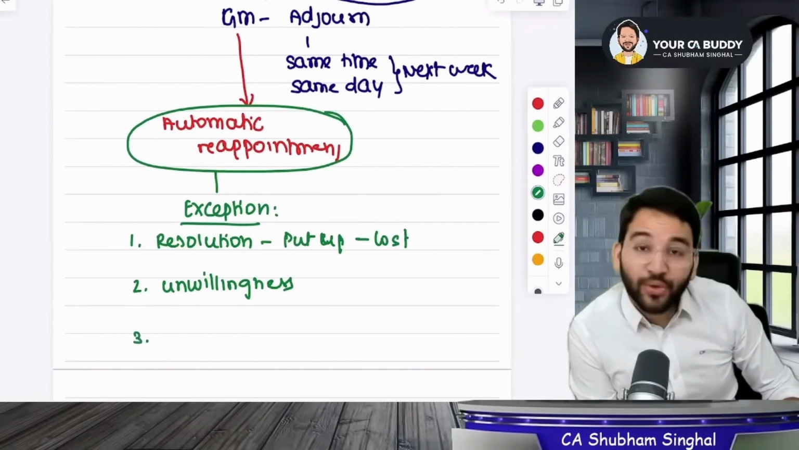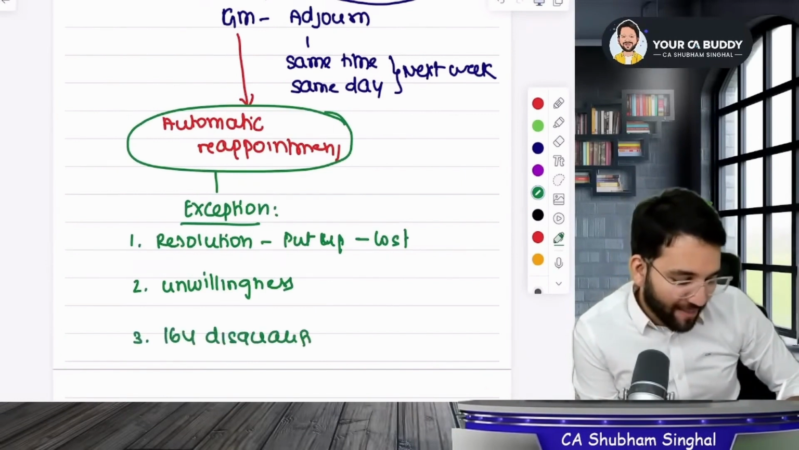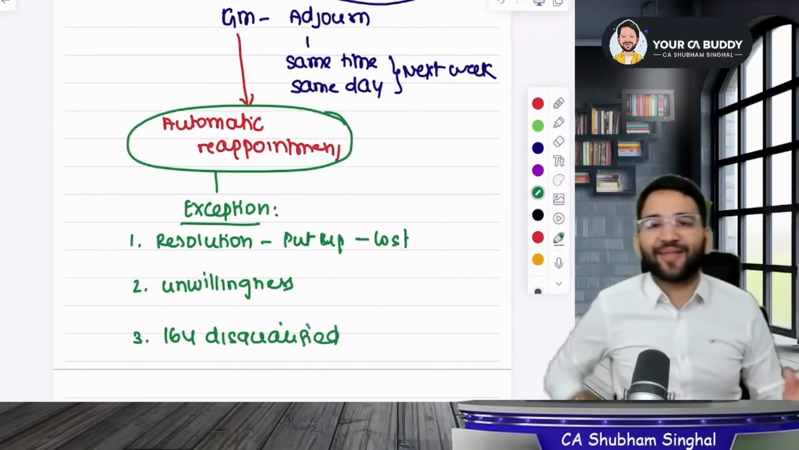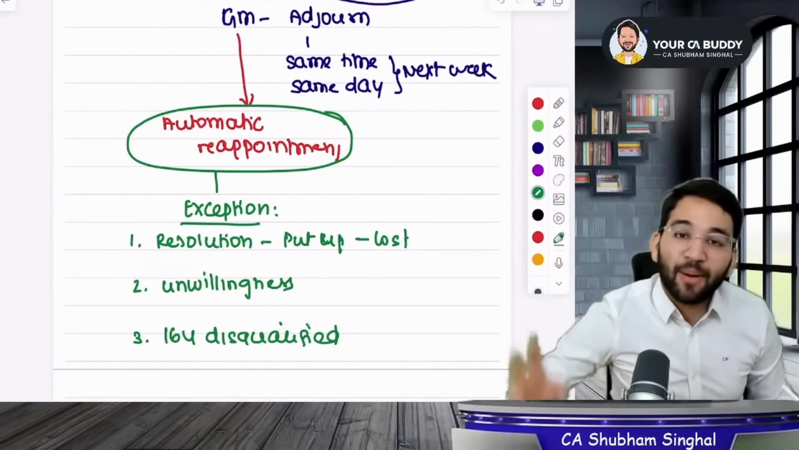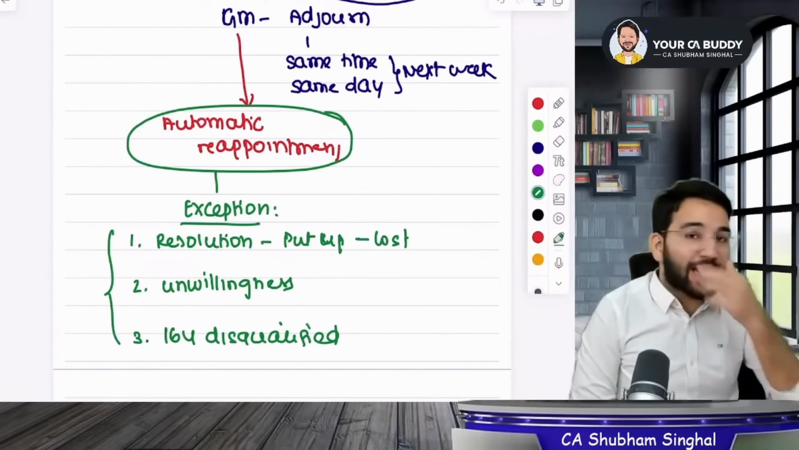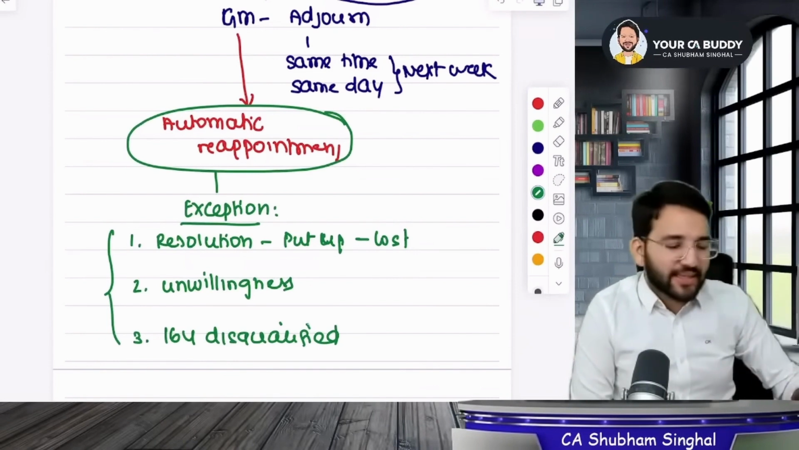And the third one, sir, please listen carefully to what I'm saying here. If he's disqualified under 164, then we can't reappoint him no matter what. If he's disqualified under 164, then we cannot reappoint him. Apart from these three, in the rest of the cases, we can reappoint them. Besides these, there are two more things which you can write and leave.